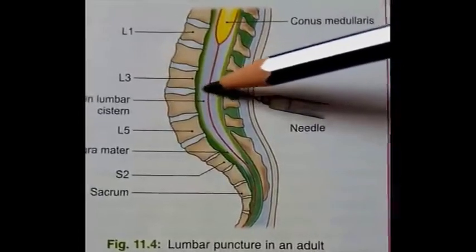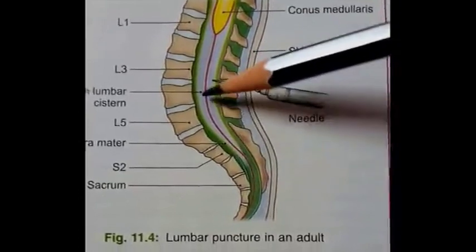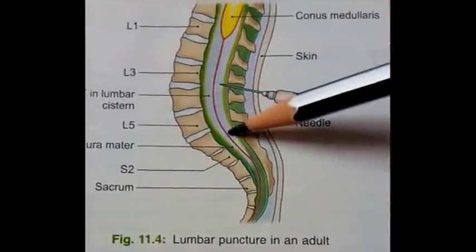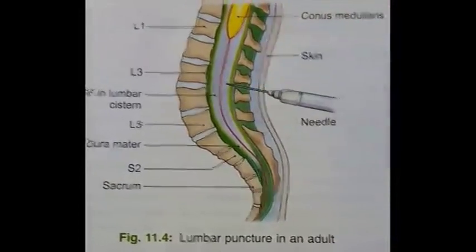So here the spinal cord ends and the needle is inserted below the end of the spinal cord, between L4 and L5 vertebra.